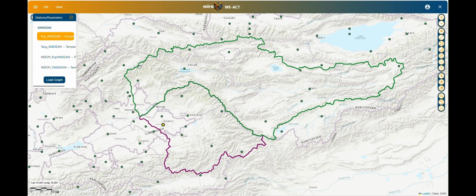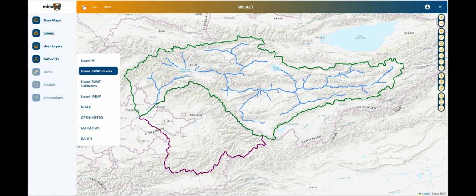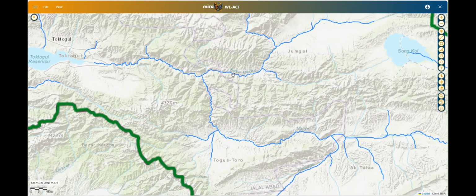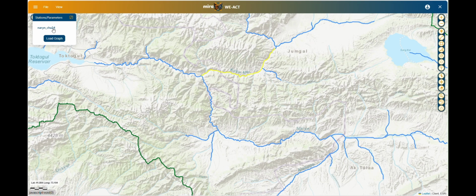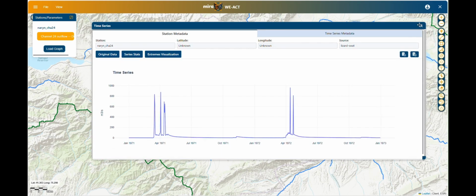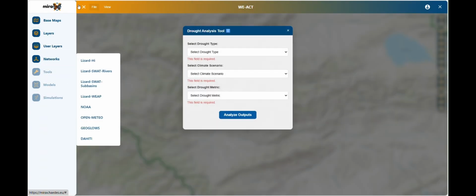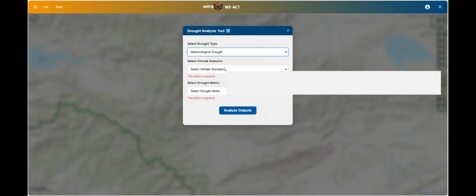Now, users may want to explore model results and apply post-processing. In miraX, outputs from hydrological and water demand models are combined and analyzed. What you see here is the modeled river discharge across the basin's river network. The next tool processes modeled evapotranspiration and precipitation data to generate valuable insights for drought analysis.